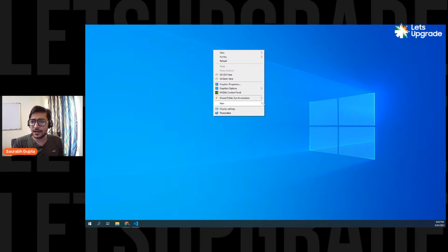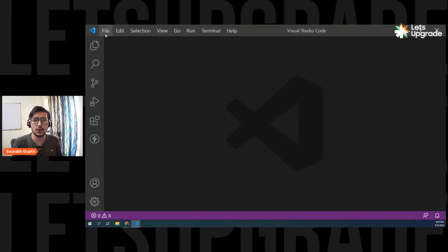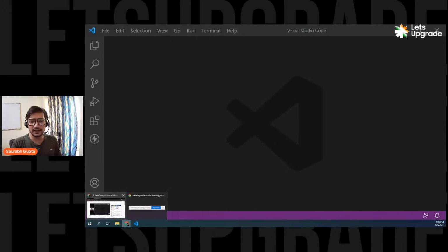So for that, first of all, let me create a very simple folder, and let me name it JS-essentials. Here we go. Now I have the folder, and let's open this in VS Code. I think yesterday you also used VS Code, so I really hope that you know what VS Code is. Don't worry if you don't know. I'll just show you, for all the people who are really new. Let me just get the browser window for you first.